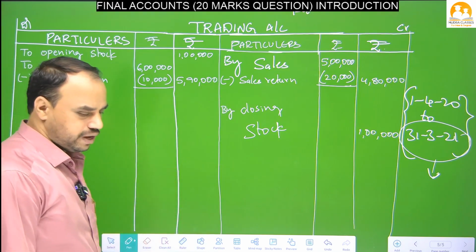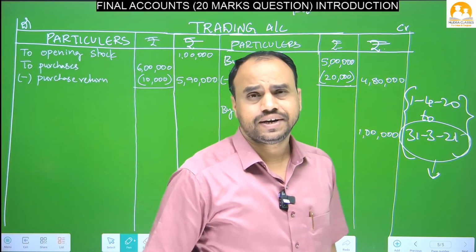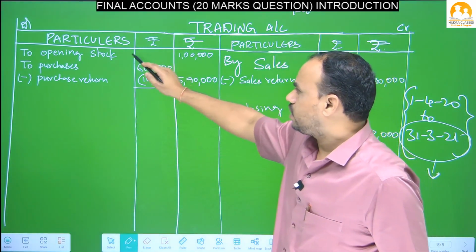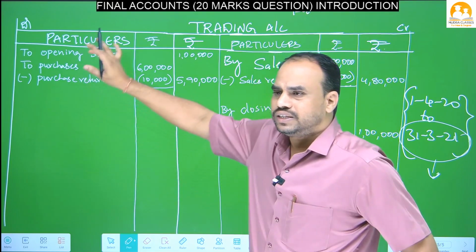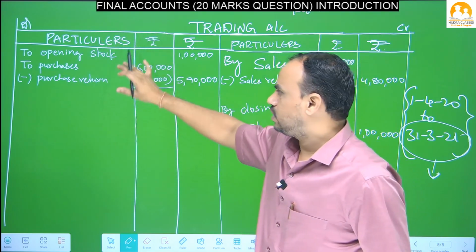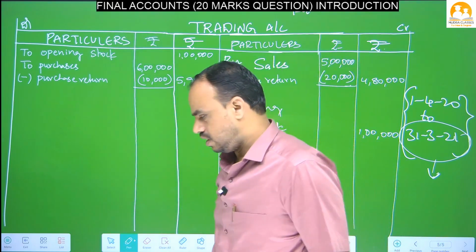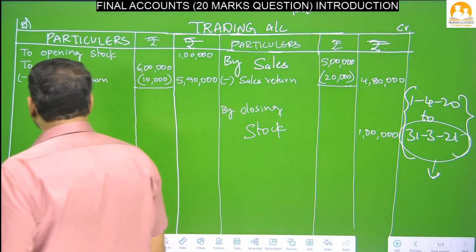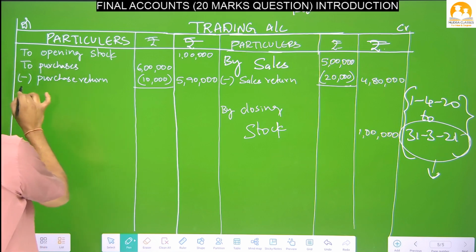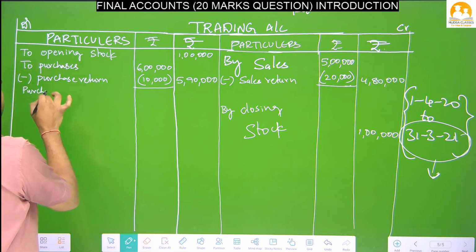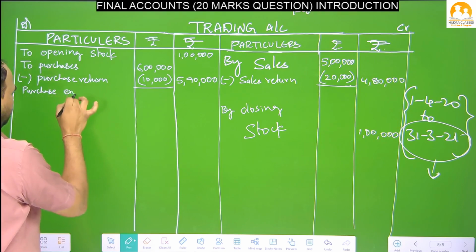Okay, so trading account debit side, the first three items' places are fixed, that is opening stock, purchase, purchase return. These three places are fixed, you cannot change these places. Okay, now what are the items that will come after this? After this, some purchase expenses we will write here, Nana.